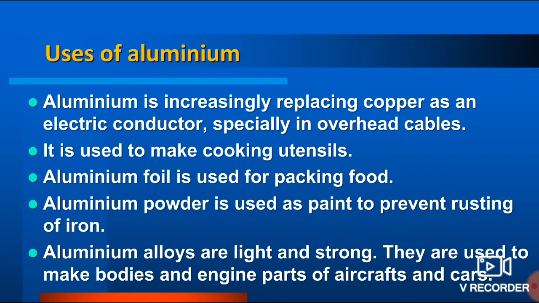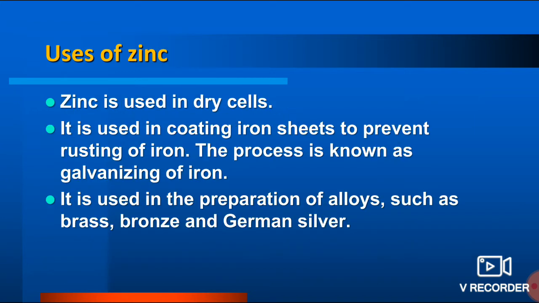Even if there is formation of aluminium oxide, then that oxide itself is able to protect from the further rusting process or further corrosion. And dust of aluminium is used for protection of iron. And aluminium alloys are light and strong. They are light, at the same time they are strong. That's why they are used for making bodies of an engine part of aircraft and car.